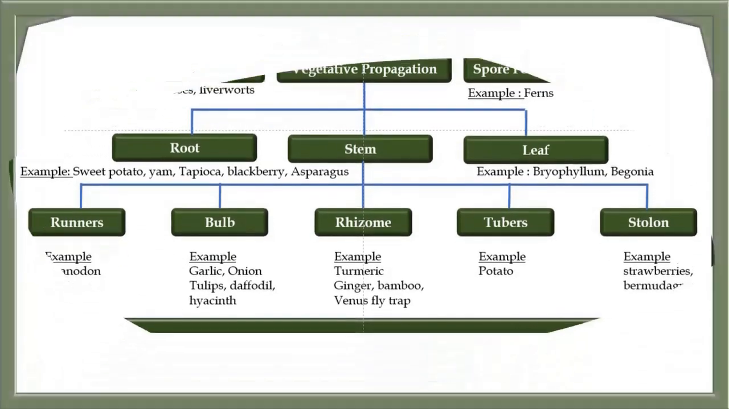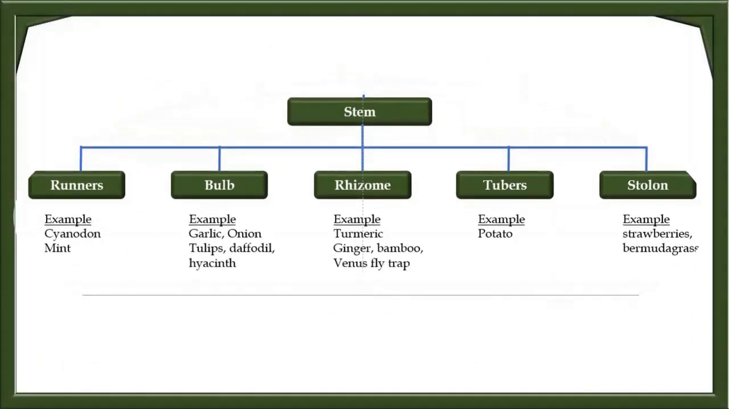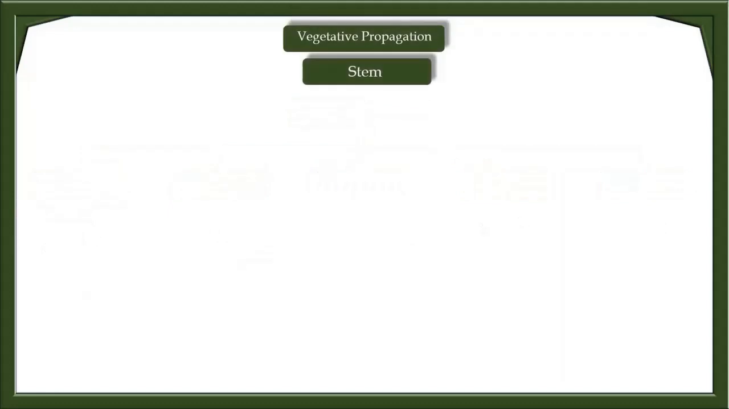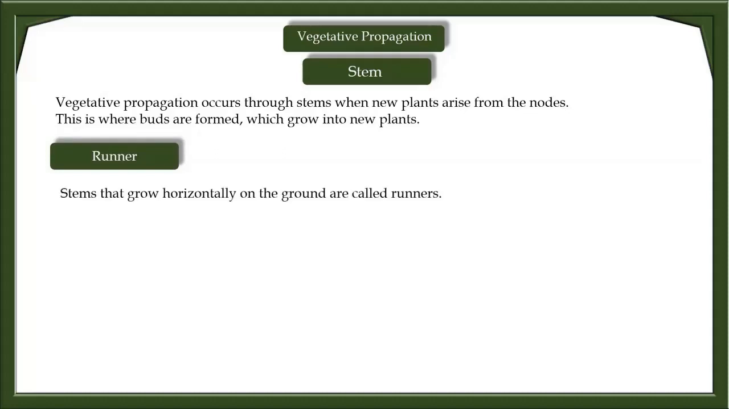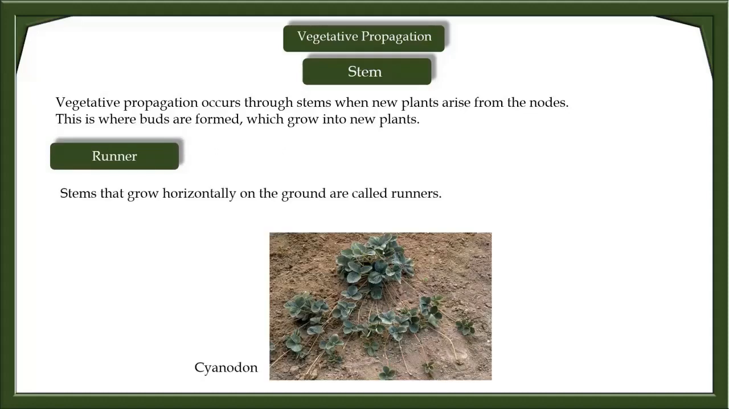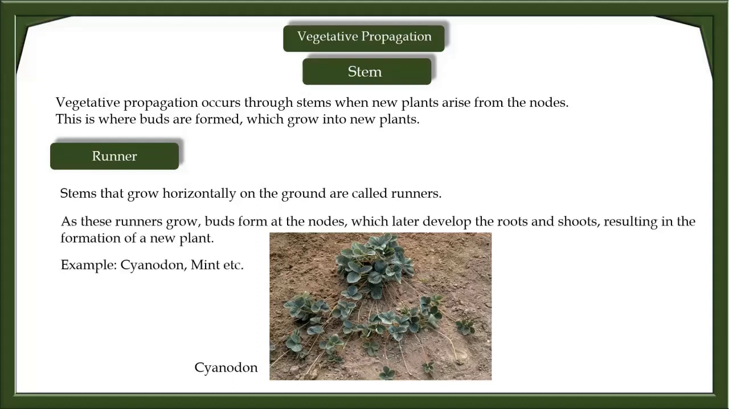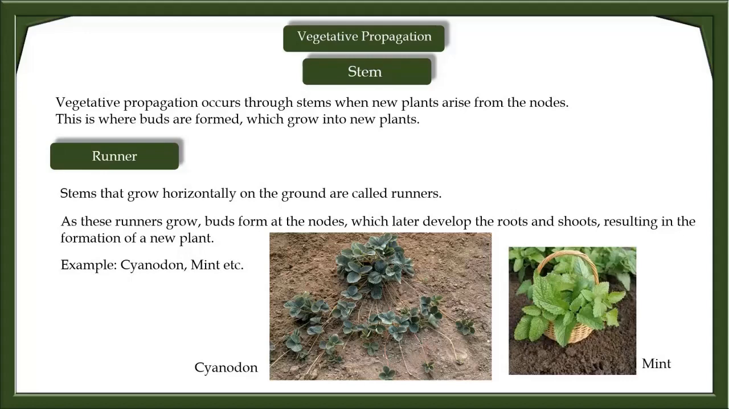Now, considering reproduction by vegetative propagation through stems, we have different methods. Let's see one by one. Vegetative propagation occurs through stems. When a new plant arises from the nodes, this is where buds are formed, which grow into new plants. Stems that grow horizontally on the ground are called runners. As these runners grow, buds form at the nodes, which later develop the root and shoot, resulting in the formation of a new plant. Example: cynodon and mint.